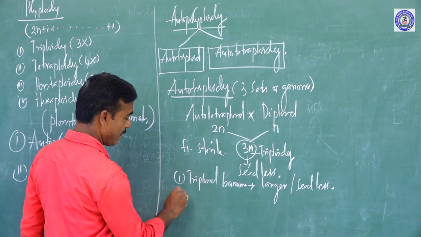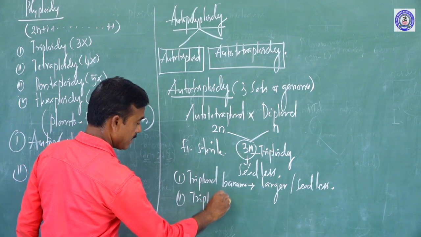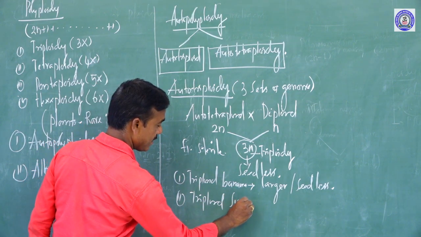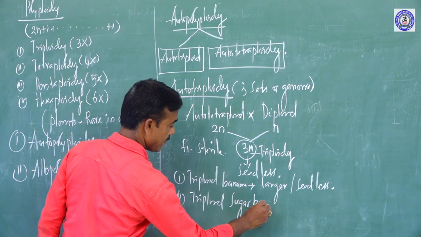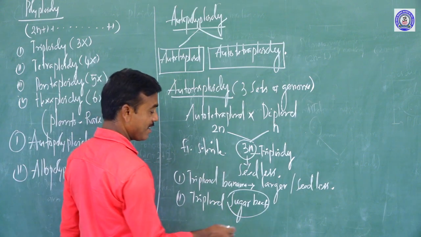I will give one more example: triploid sugar beet, which in Tamil is called Sakkaravalli Kilangu.